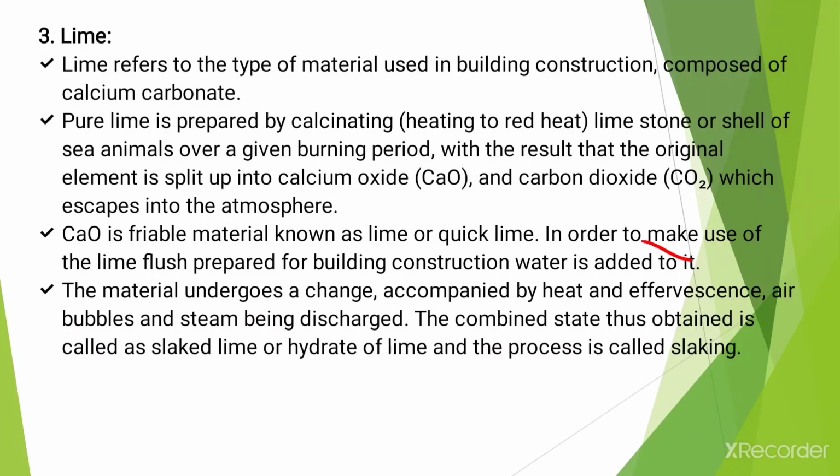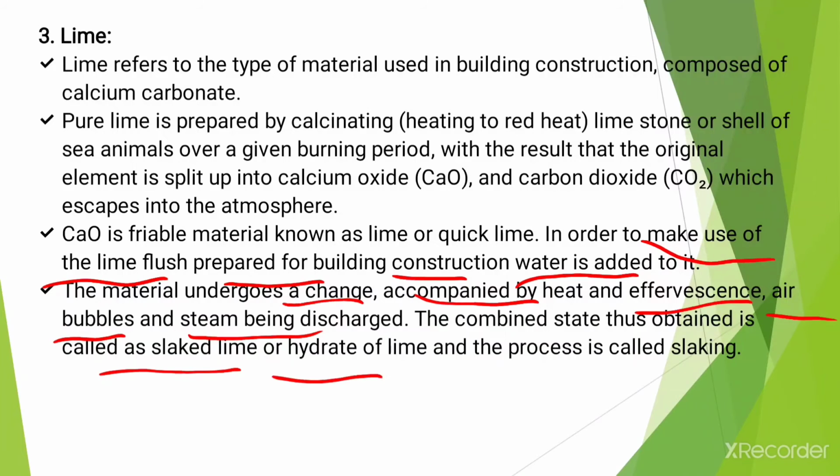In order to make use of the freshly prepared lime for building construction, water is added to it. Okay, and the material undergoes a change accompanied by heat and effervescence, with air bubbles and steam being discharged when it is mixed with water. All these processes take place, and the combined state thus obtained is called slaked lime or hydrate of lime, and the process is called slaking. Okay, the addition of pure lime into water, that process is called slaking.